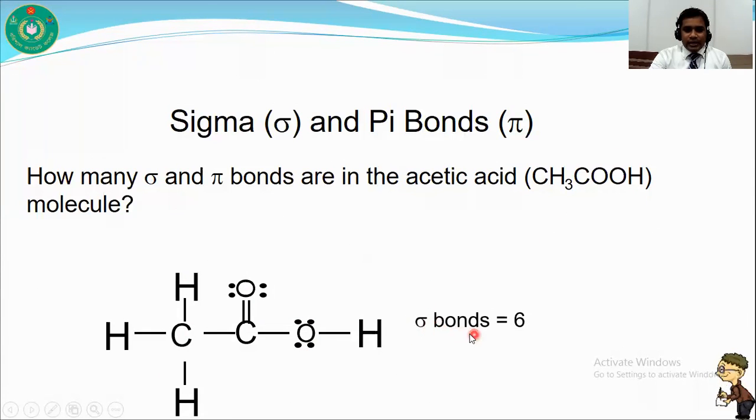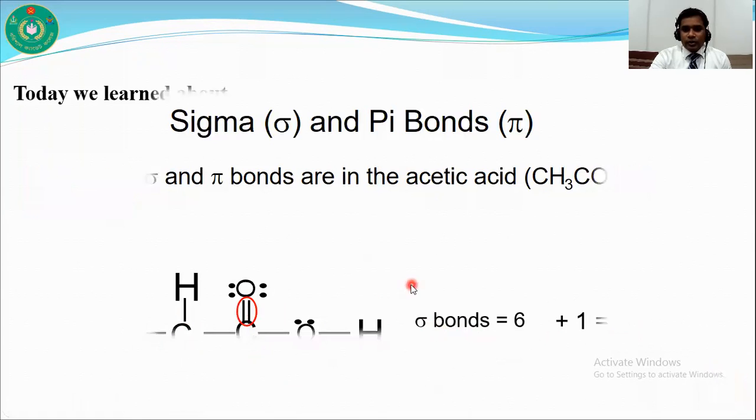You can see that there are 6 sigma bonds, 1, 2, 3, 4, 5, 6, and another one here. So in total there are 7 sigma bonds. And there is only 1 pi bond.